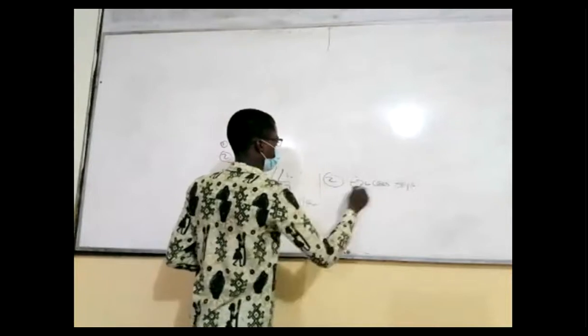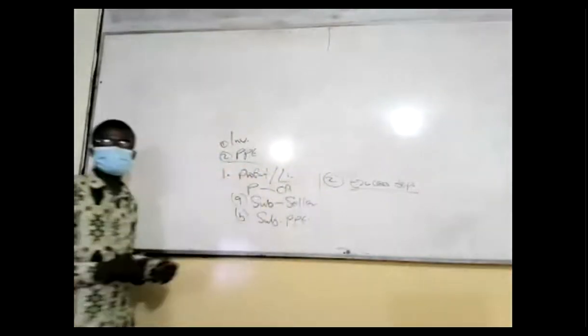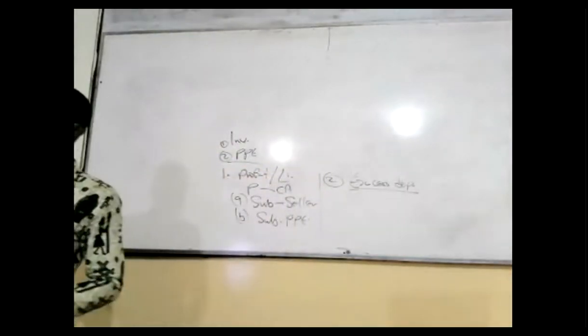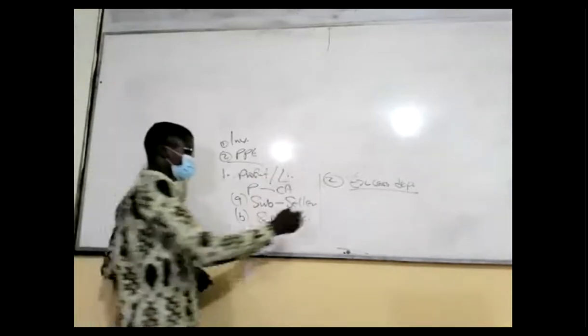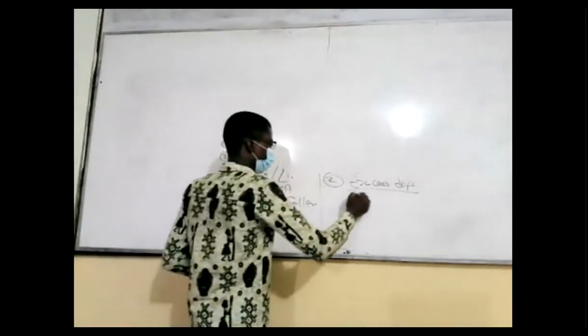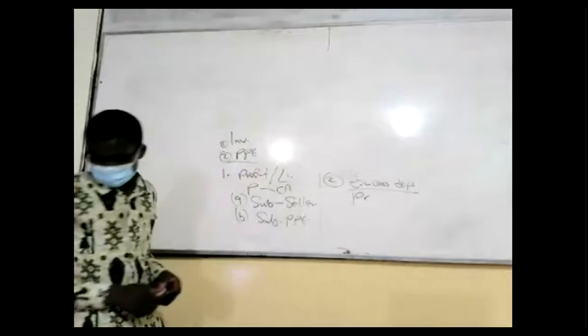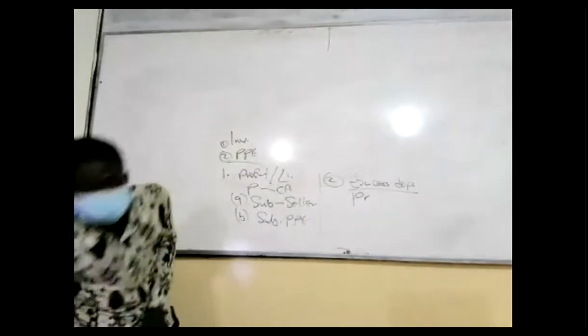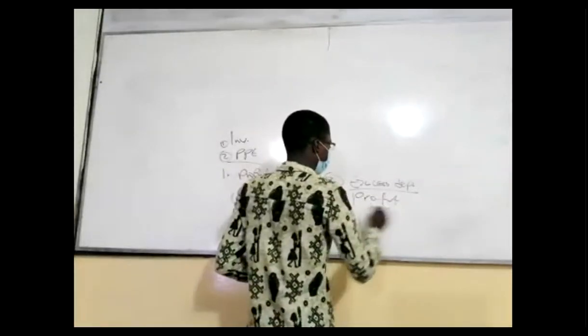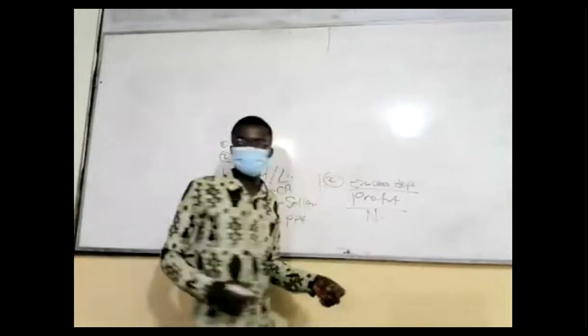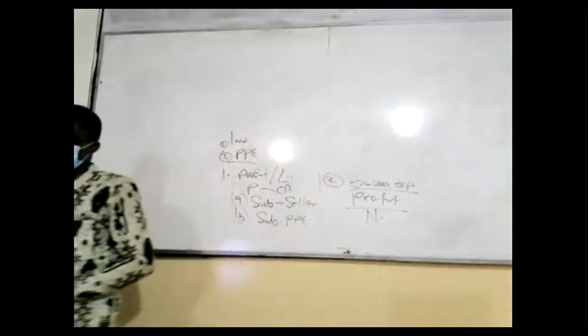How do you calculate the excess depreciation? Take the profit made divided by the number of years remaining to give the excess depreciation.